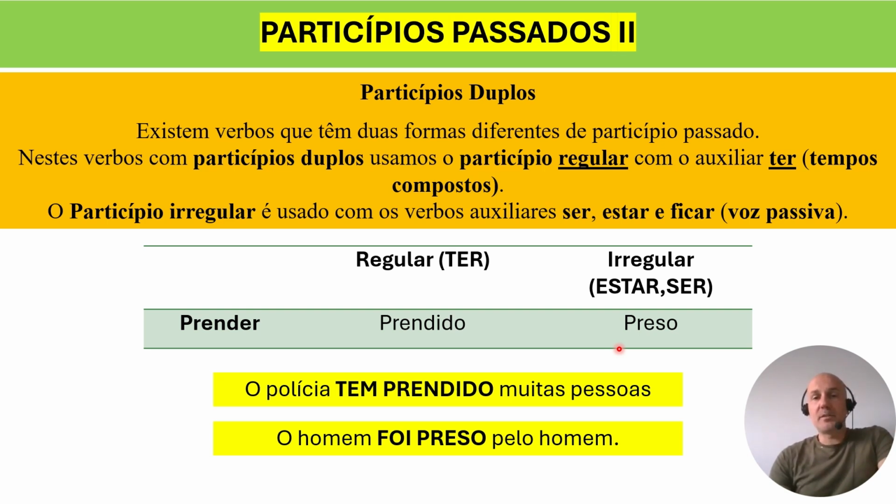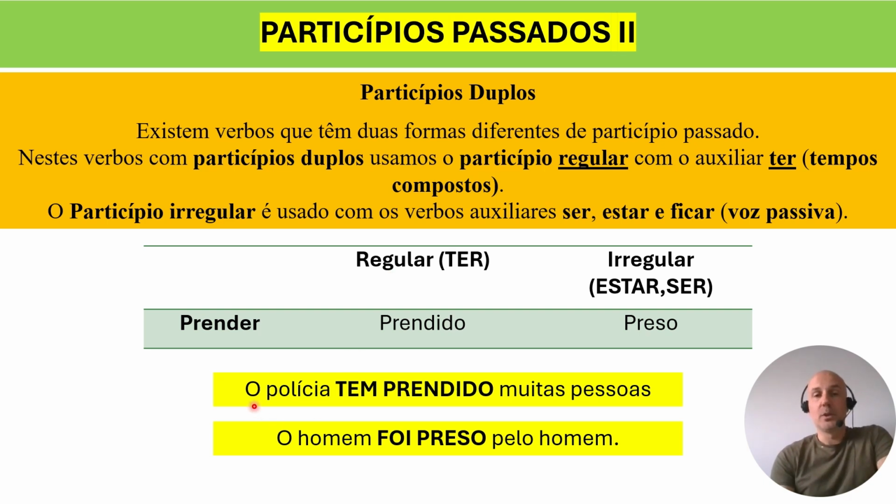We use the regular past participle every time you're dealing with a sentence with the verb ter, okay? So if you have the verb ter, and after that you have to use a past participle, it's the regular past participle that you have to use.